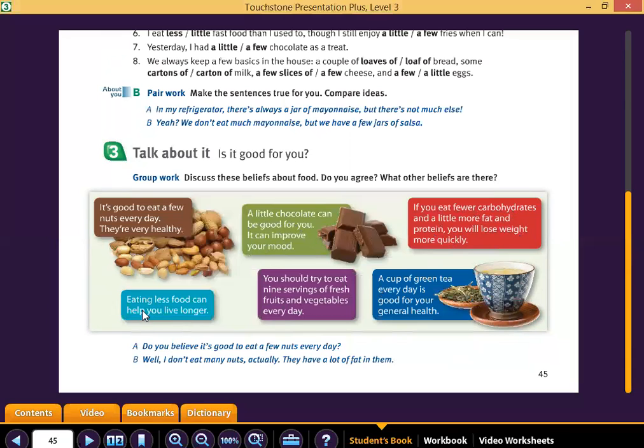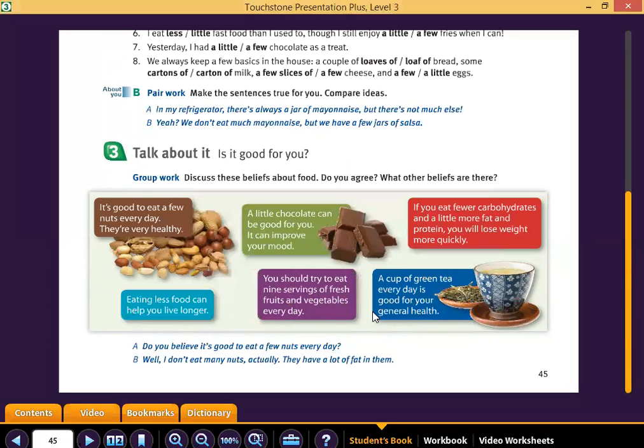Next, 4, eating less food can help you live longer. Do you agree or disagree? 5, you should try to eat 9 servings of fresh fruit and vegetables every day. Do you agree? Do you disagree? And the last one, 6, a cup of green tea every day is good for your general health. Do you agree or disagree?